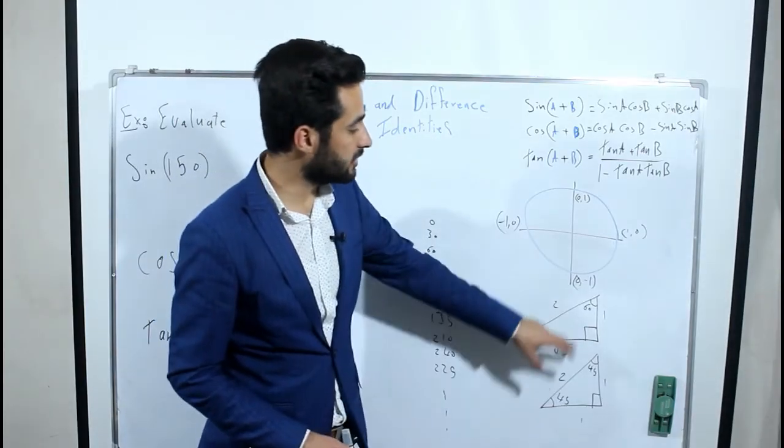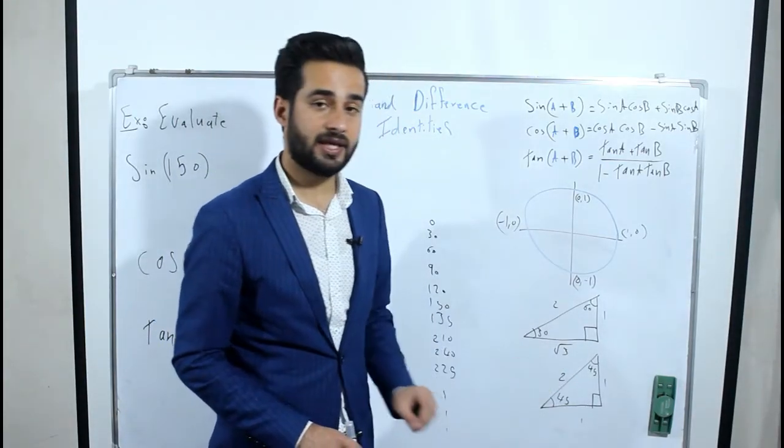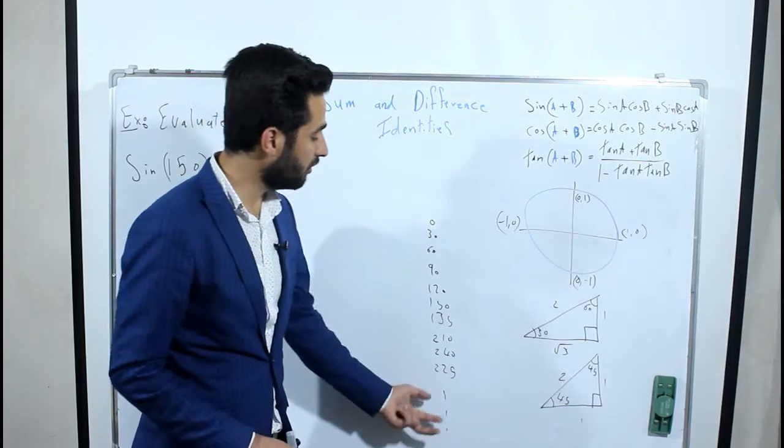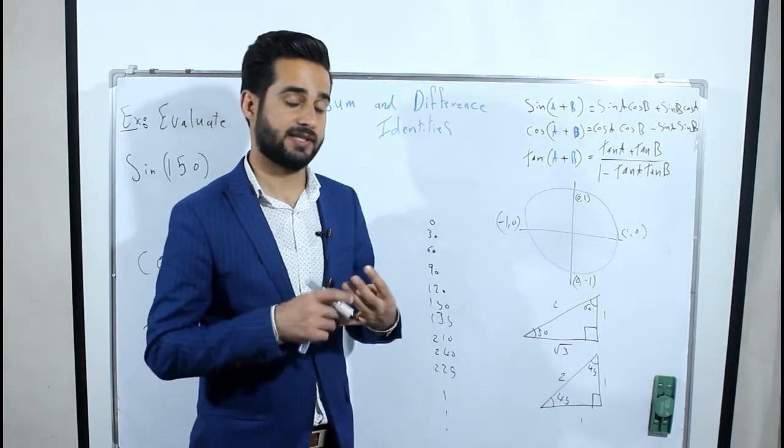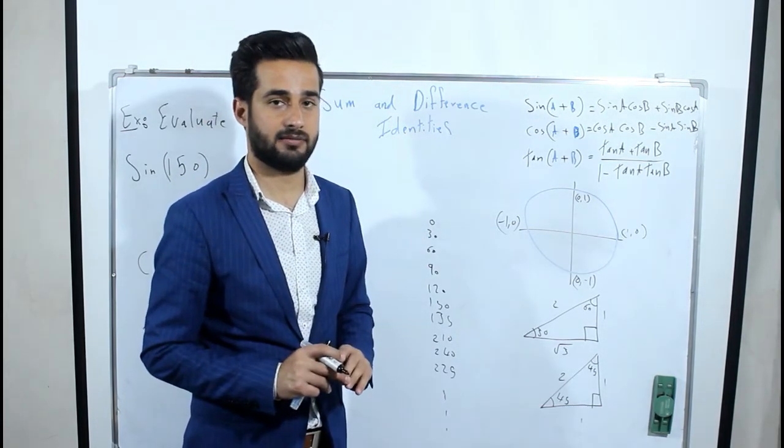By using those three, we can find all these angles: sine, cosine, and tan.